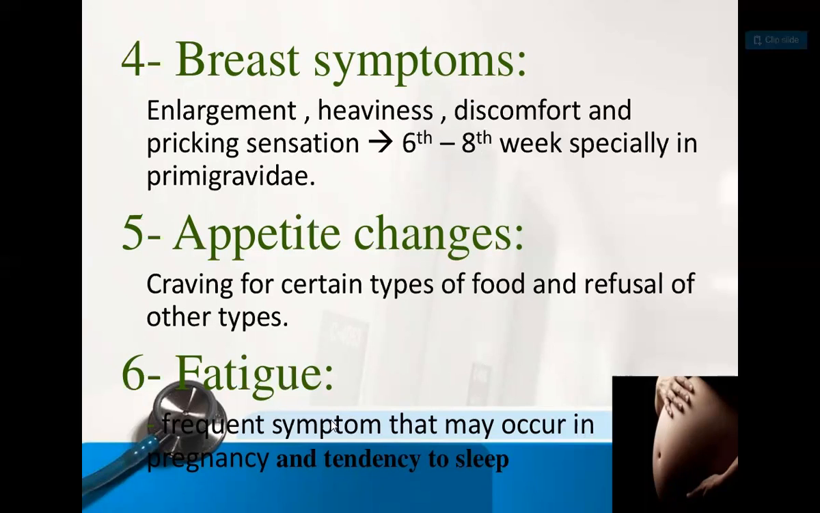The next one is appetite changes. These are the symptoms. There are signs also, which we are going to discuss in the signs section. Then the next one is the appetite change. There is craving for certain types of food and refusal of other types. That is called pica, craving for certain types of food.